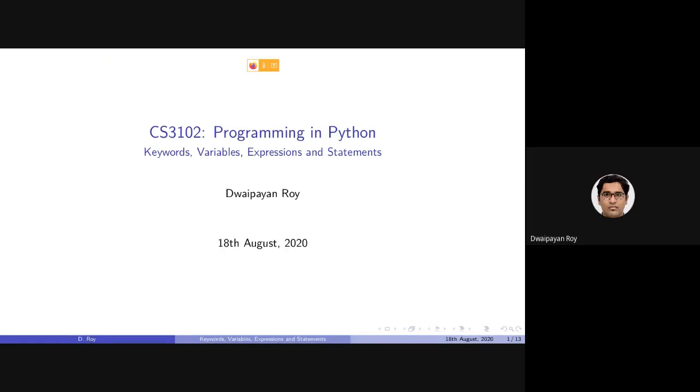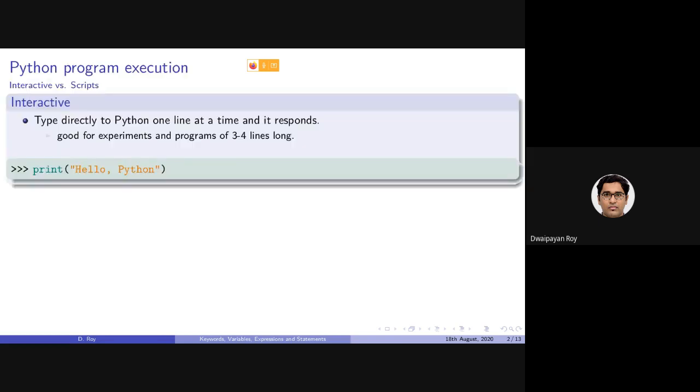So our today's discussion will be on the primary building blocks of a Python program. We will be specifically focusing on keywords, Python keywords or Python reserved words, and variables declared in a Python program in today's class. Before discussing those building blocks, I would like to discuss how a Python program can be executed.